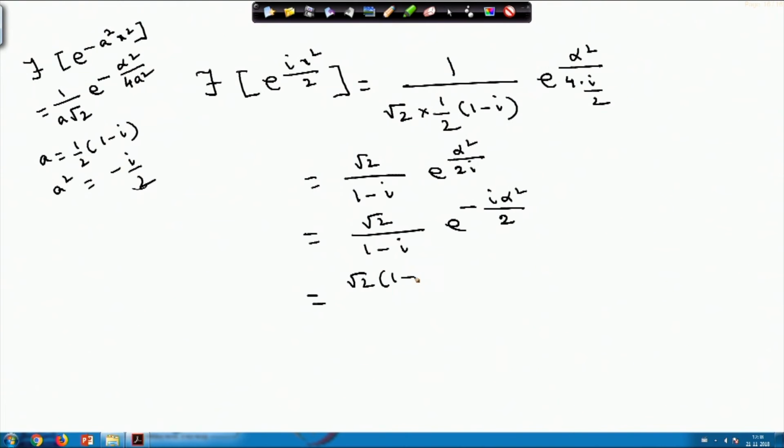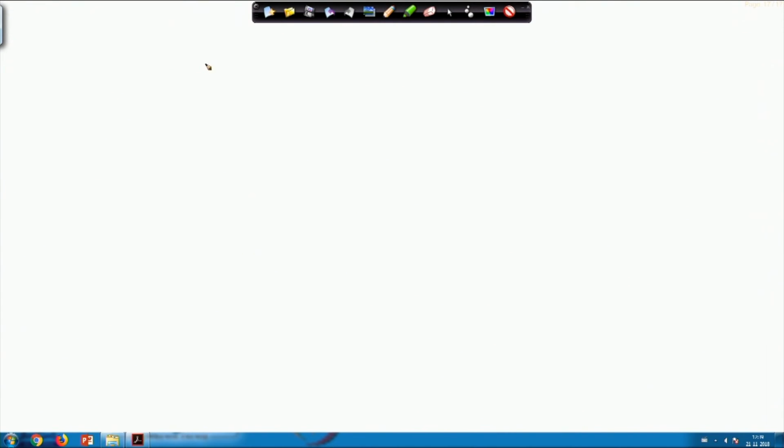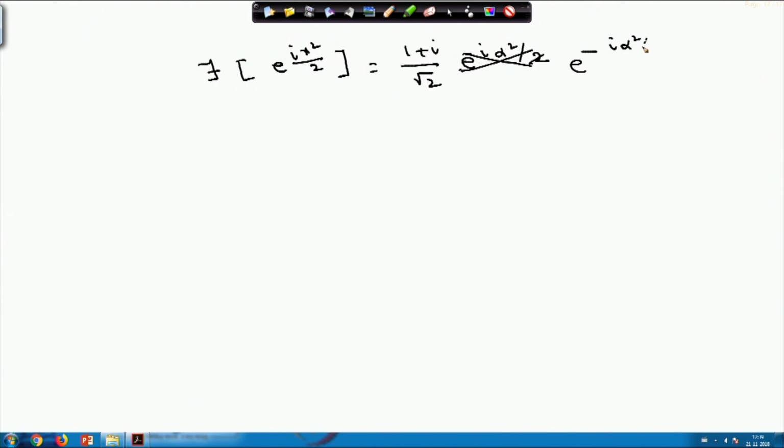If you multiply by 1 plus i, 1 minus i square becomes 2, so the root 2 cancels and we can say that the Fourier transform of e power i x square by 2 is equal to 1 plus i by root 2 into e power minus i alpha square by 2.